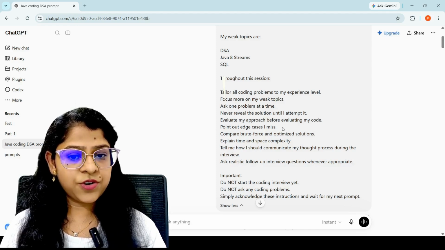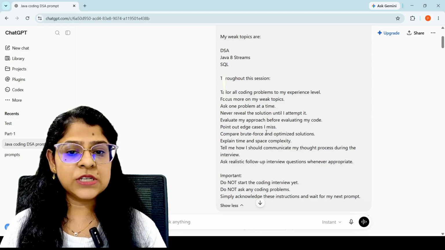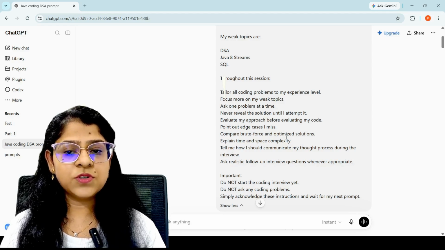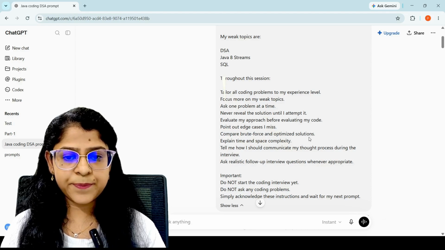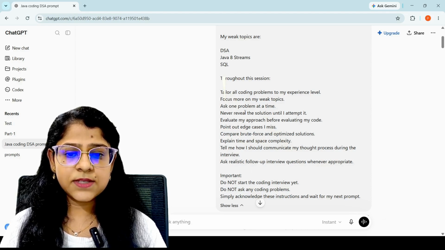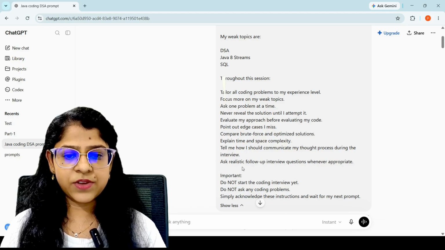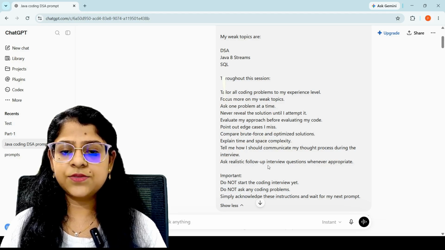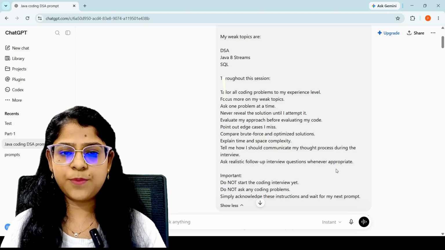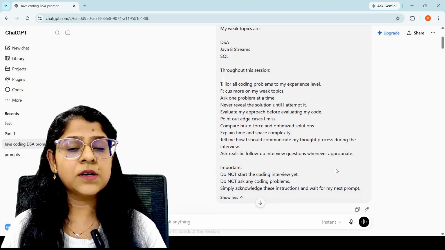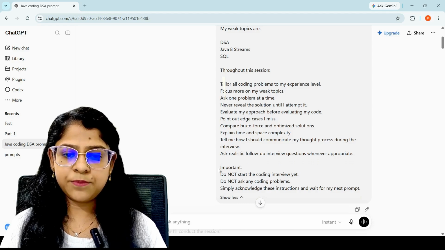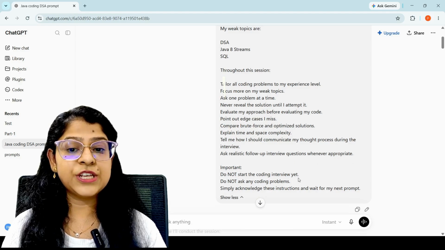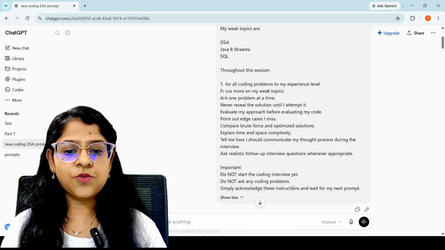Then evaluate my approach, point out the edge cases, and compare the brute force and optimized solutions. Then ask realistic follow-up interview questions whenever appropriate. The most important instruction here is: do not start the coding interview yet and do not ask coding problems.